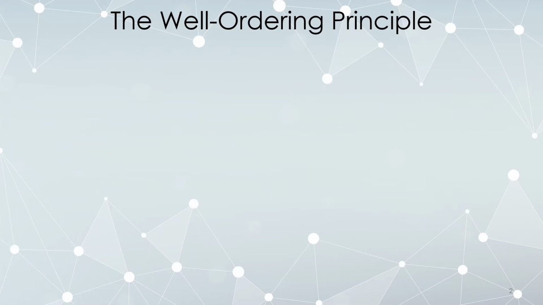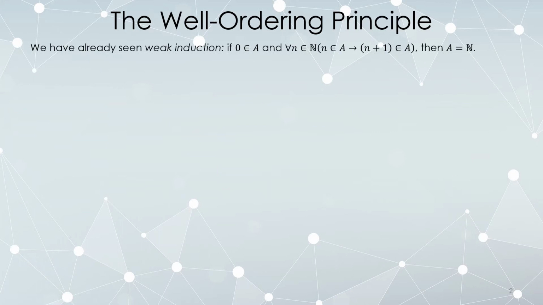In this video, we're going to be taking a look at something called the well-ordering principle. So recall that we've already looked at weak induction. If a subset of the natural numbers A contains 0, and for any number n, if that number is in A, then so is the next number n plus 1, then you conclude the set is all natural numbers. Now in practice, A was typically the truth set of a statement. If the statement is true for 0, and by assuming the statement is true for n, you can derive the statement is true for n plus 1, you conclude the statement is true for all natural numbers.